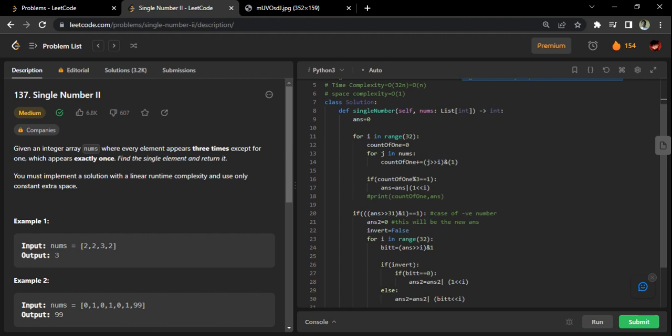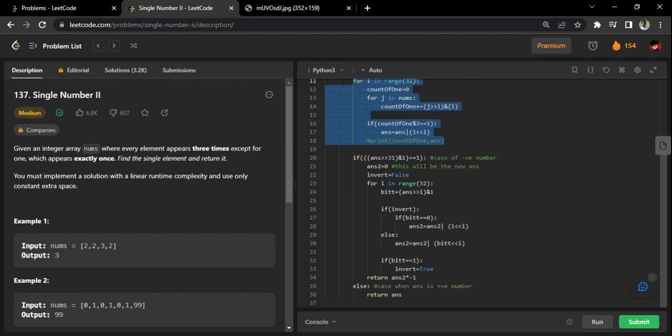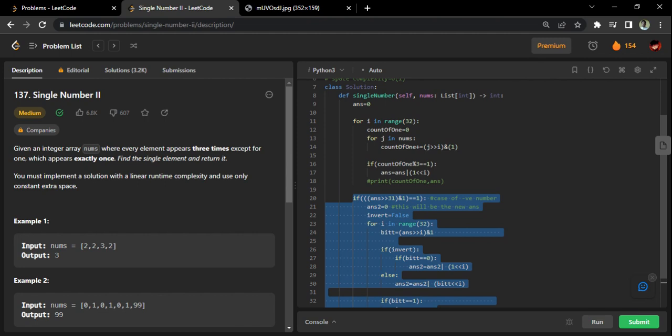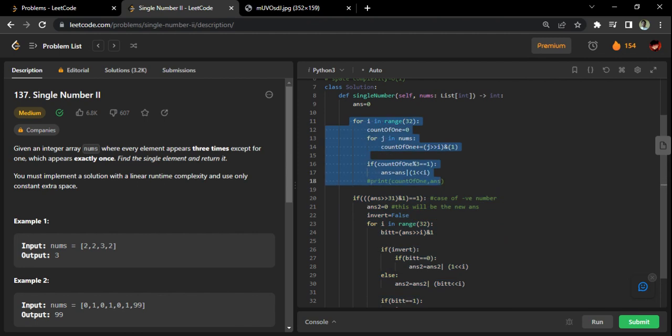Now we'll dive into the solution. Basically, my solution is only this much. But for converting a negative number to a positive number, this much code I would need. That is just why I'm giving you the idea. My code is only this much. This is going to be the answer which I'm going to return.